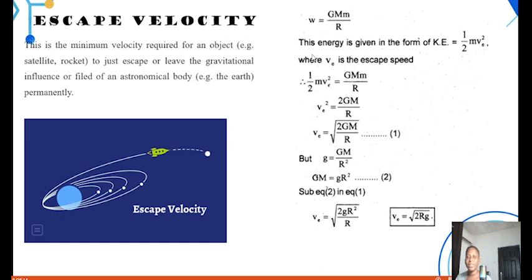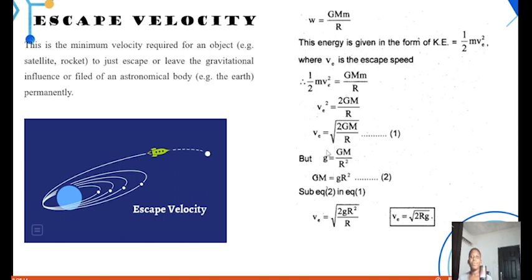Kinetic energy is half mv square, and remember that gravitational potential also is Gmm over R. So putting these two together, you're going to have V square from here is equals to 2Gm, that is 2 multiplied by this Gmm over R. One m is going to cancel the other m. So your v, which is the escape velocity, is the square root of 2Gm over R.